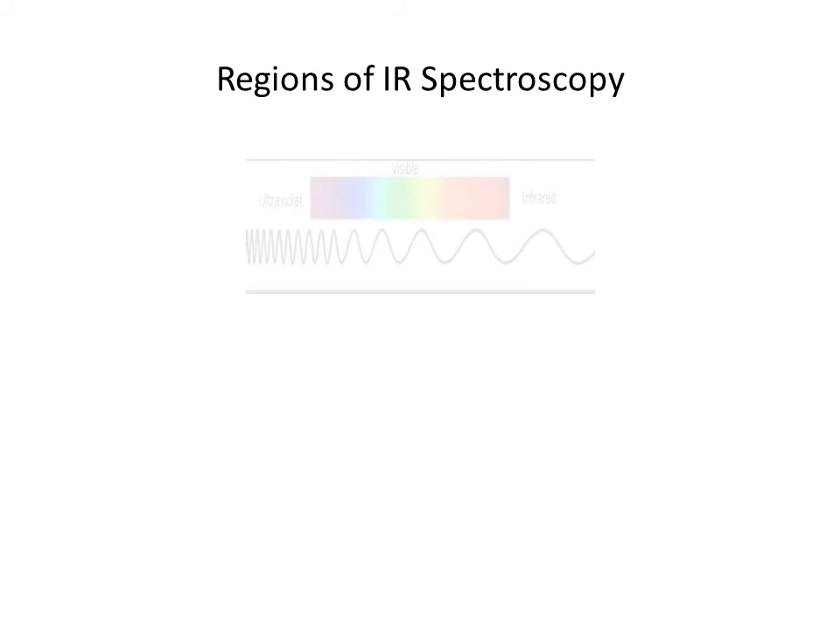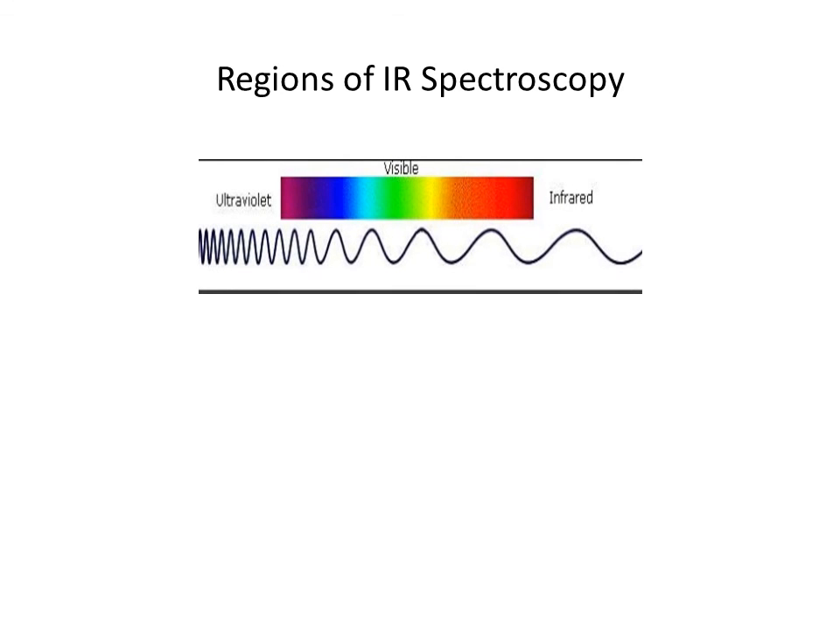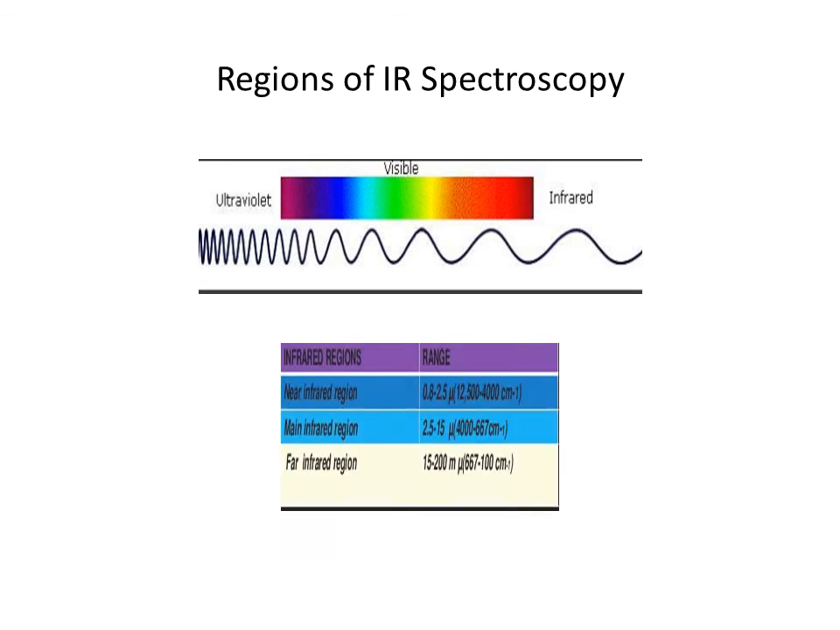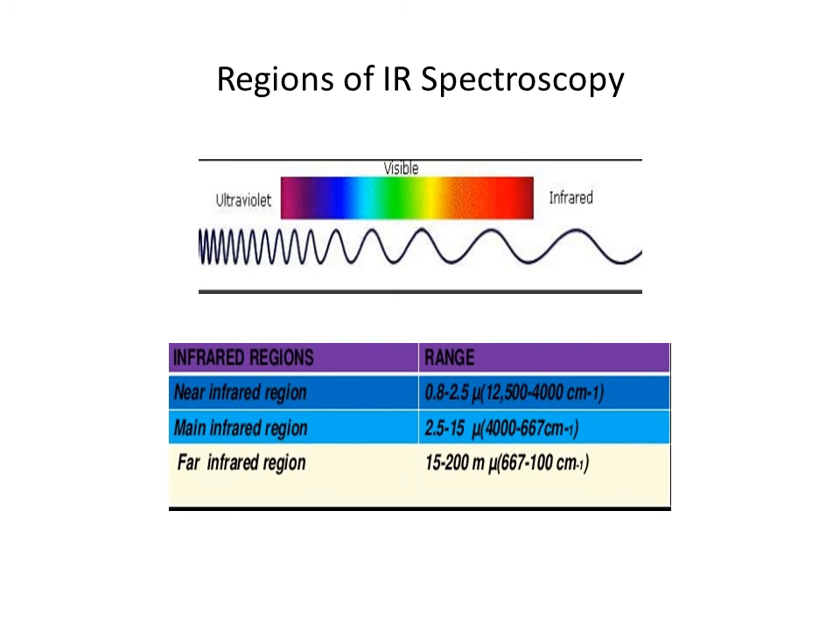Now we will see the regions of IR spectroscopy. This is the most important part in which we have to learn the whole topic. There are three regions of IR spectroscopy. The first one is the near infrared region, the second is the main infrared region, and the third is the far infrared region. The near infrared region is about 0.8 to 2.5 micrometer, which in centimeter inverse is about 12,500 to 4,000 centimeter inverse.